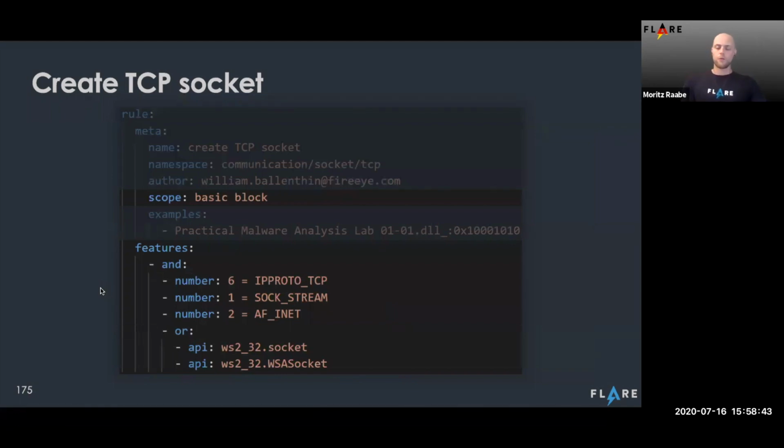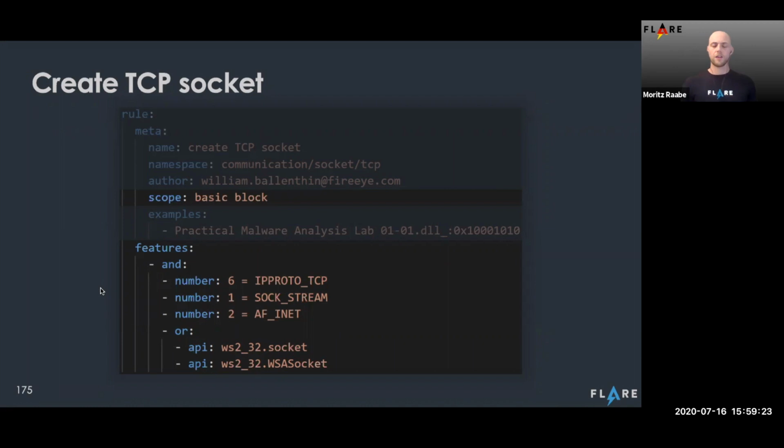Now let's dive into some other rules to see how they work and what all functionality we provide. Here we have the create TCP socket example that I was talking about earlier in that little disassembly snippet, coded up as a rule with the identification of these specific numbers, 6, 1, and 2, and one of these API calls, we can ensure to find the creation of a TCP socket. Here we define the scope of a basic block to really make sure that all of these features show up in a very tight segment in the program to ensure that this functionality is there.